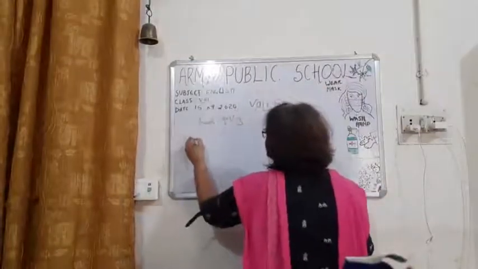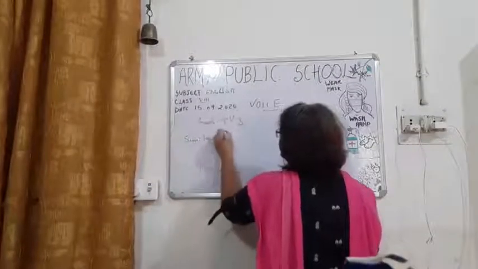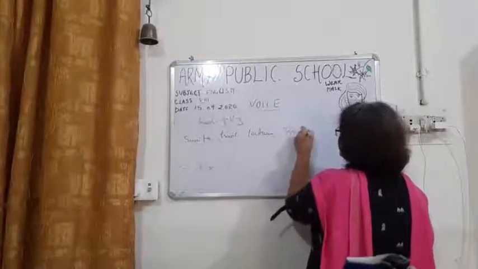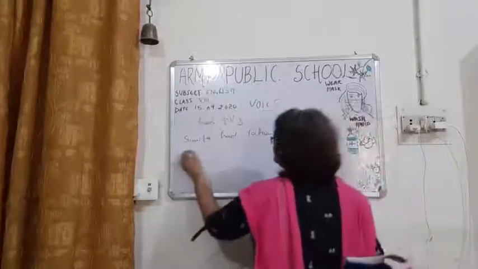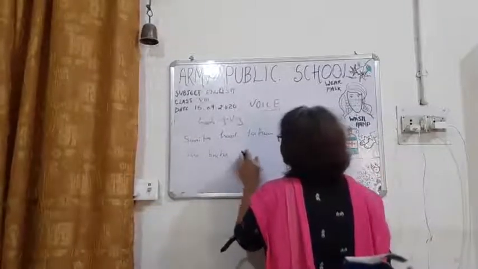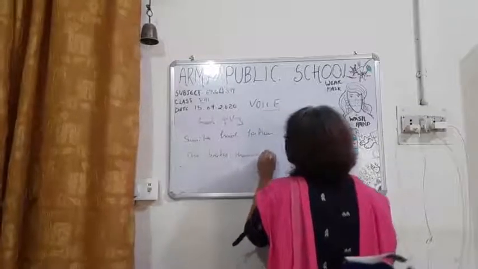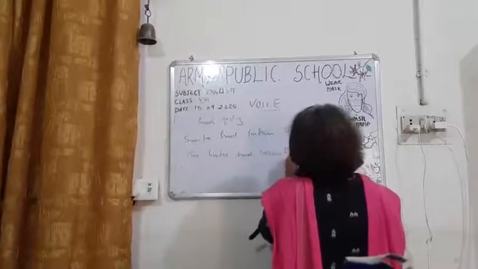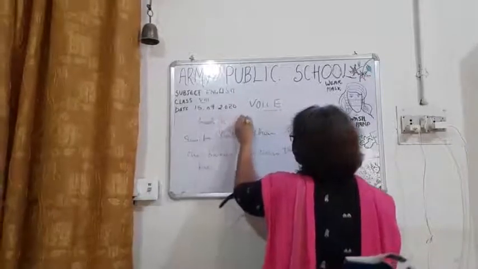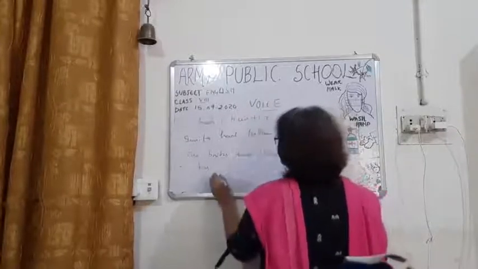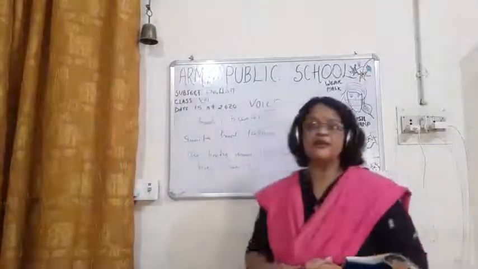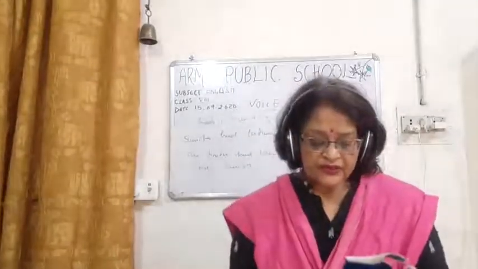Sunita had taken the books. Okay, the books had been taken by Sunita. So here the formula will be had plus been plus V3. The books had been taken by Sunita, right?